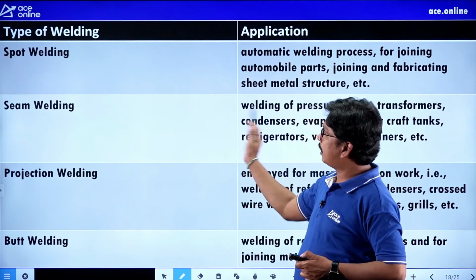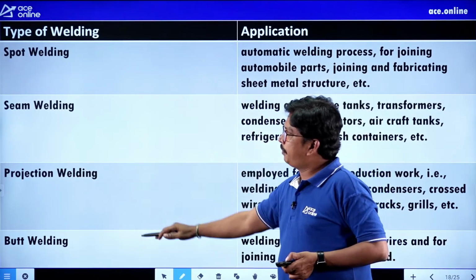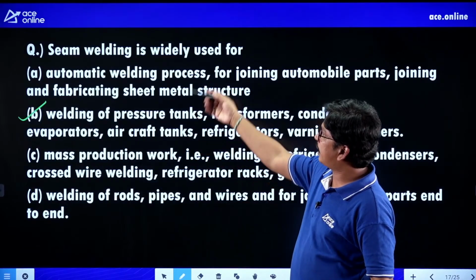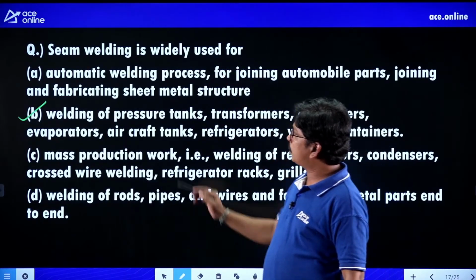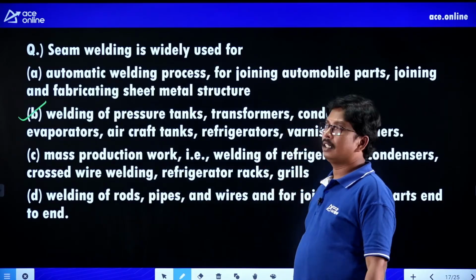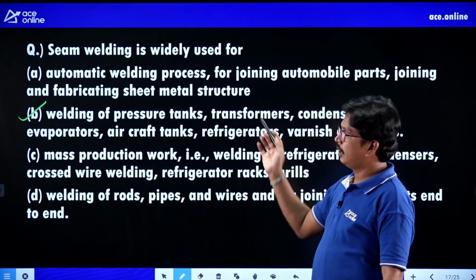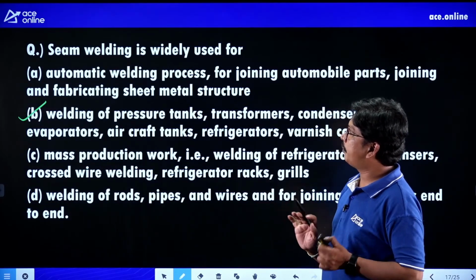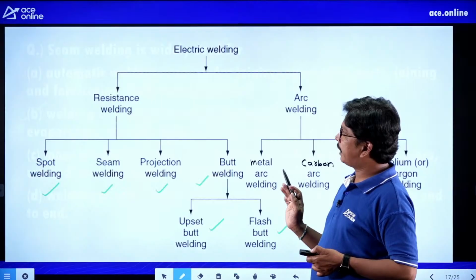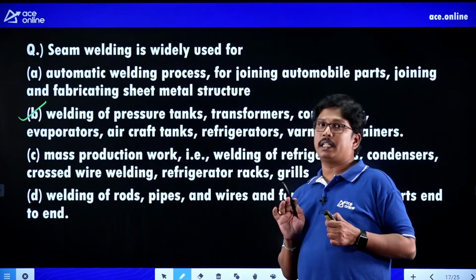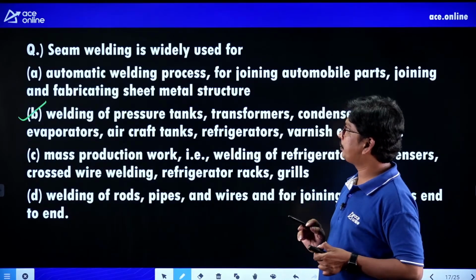So try to remember the type of welding and the type of applications. In this question they are asking about seam welding. Seam welding is used for welding of pressure tanks and transformers, like that we have the applications. Clear? So in case of welding, we can expect a question from the classification or from the applications.